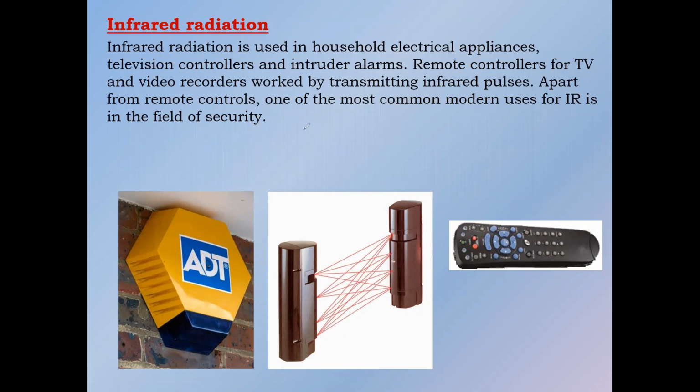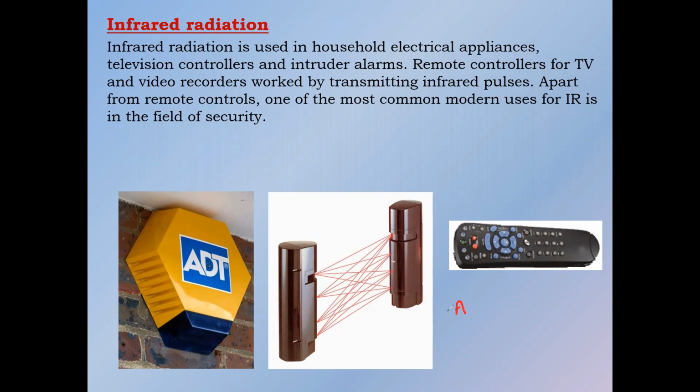It is also used in security. For example, infrared detectors or heat detectors are there. As there's a continuous chemical reaction in the human body, it is producing heat.